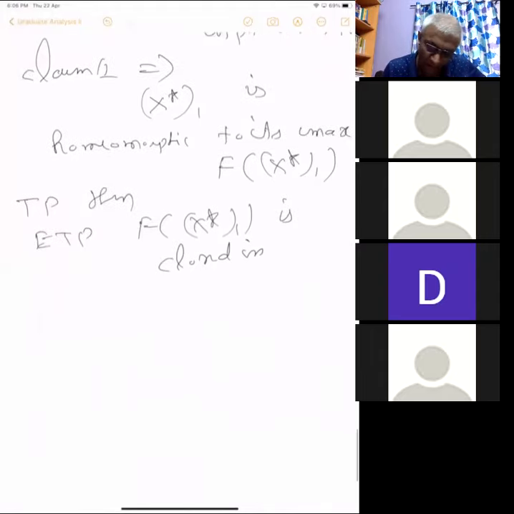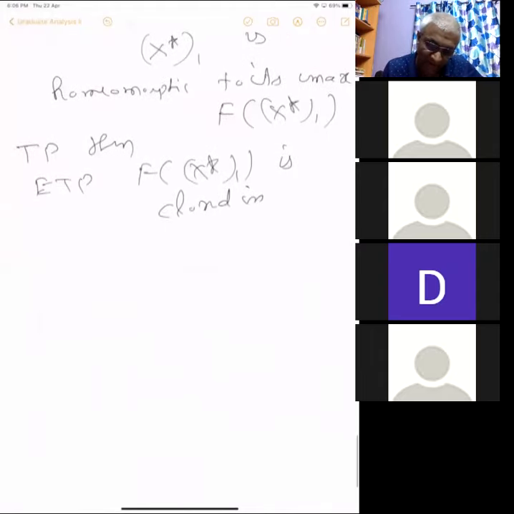Now all we have to prove is that f of X1 star is closed. We haven't used any idea till now. We just wrote down the dual ball in a different form, and then we just verified that this is the same as that. So now it is enough to prove that this is closed in the product space.